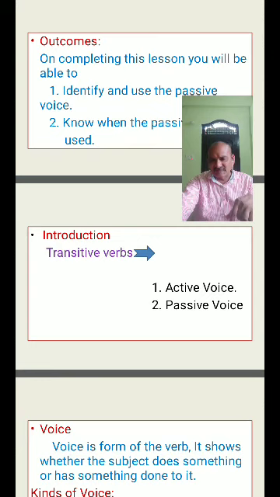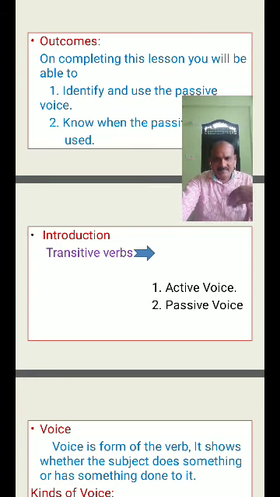Come to passive voice: That party is supported by him. See, here the party is the receiver of the action of some agent, some person. So this is called passive voice.